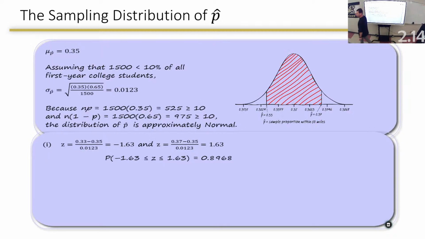Here's the perfect answer. It probably looks very similar to mine, except they just did a Z-score down here. I don't do Z-scores. Some of you may do Z-scores, but I doubt it. So it's from negative 1.63 to positive 1.63. They put Z here because they put the negative 1.63 and the positive 1.63.